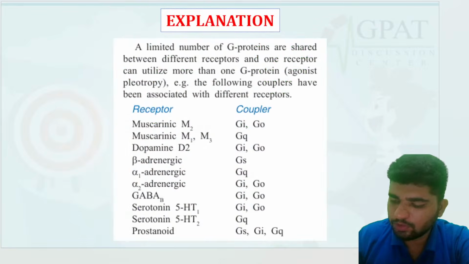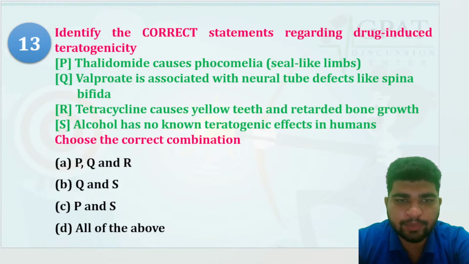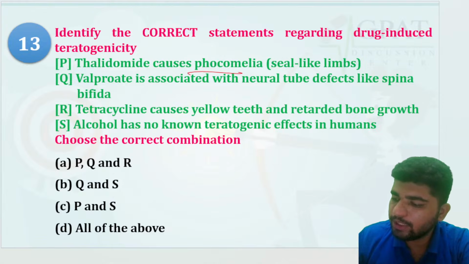Identify the correct statement regarding drug-induced teratogenicity. So these are some adverse drug effects, and you need to match which one is the right combination. Thalidomide causes phocomelia. Yes, correct. Valproate is associated with neural tube defects. Yes, it is also correct.